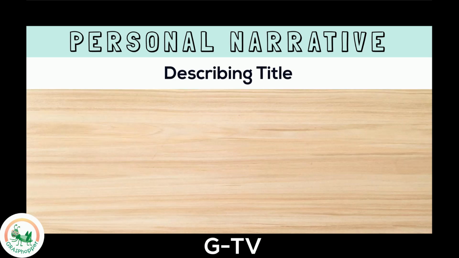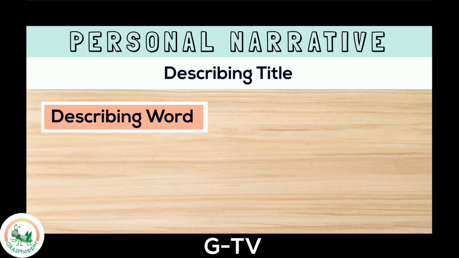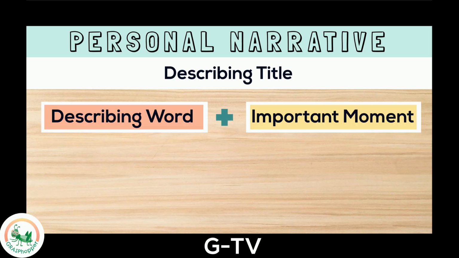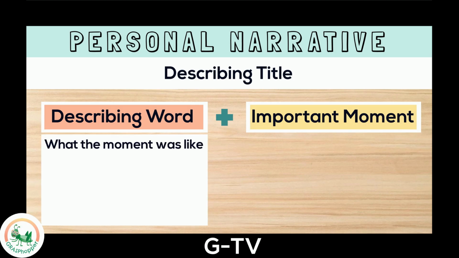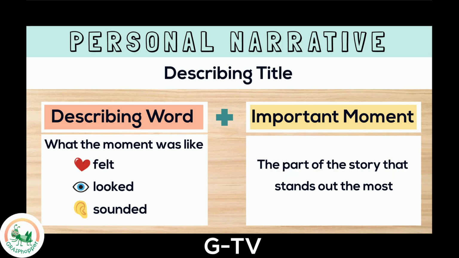One way to write a title is with a describing title. This type of title uses a describing word and an important moment from the story. The describing word tells what the moment was like, how it felt, looked, or sounded. The moment is the part of the story that stands out the most.